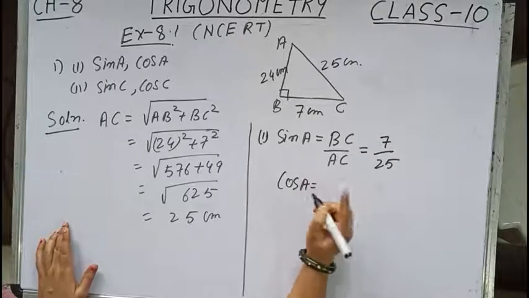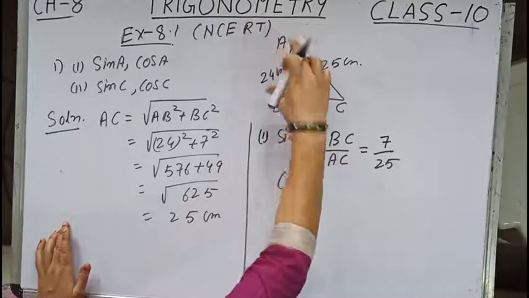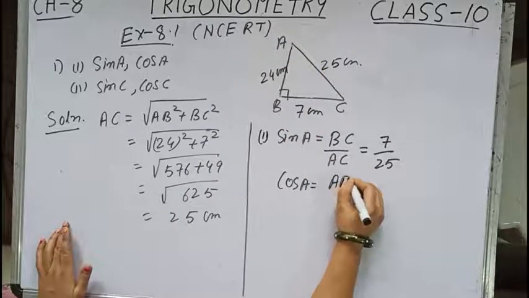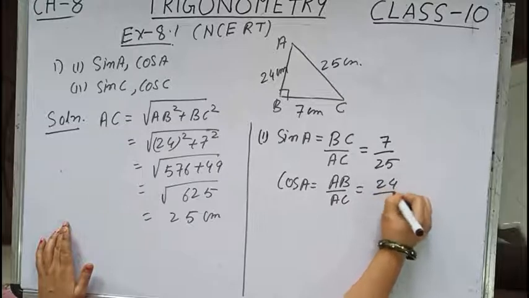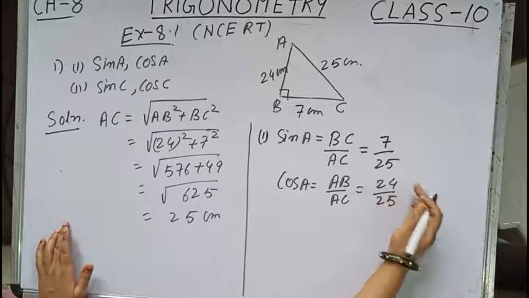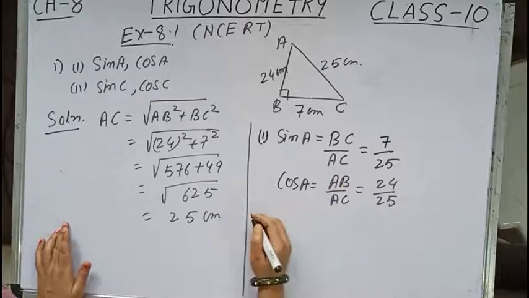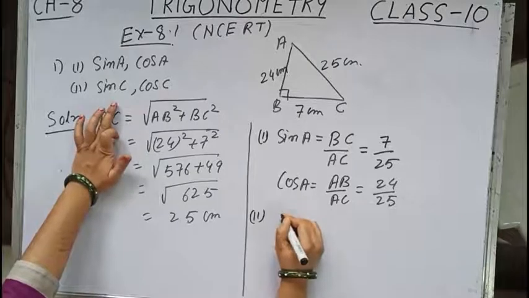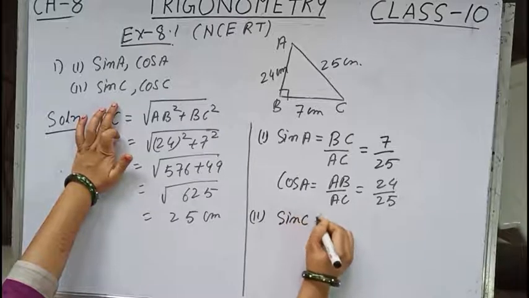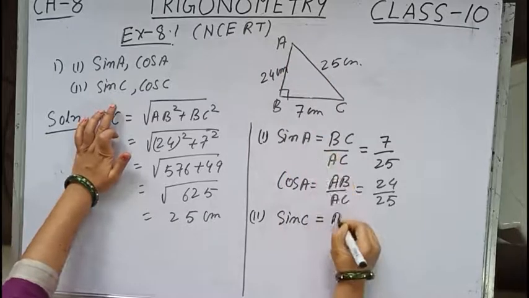Now next is cos A. Cos A is base by hypotenuse. So for this angle, the base is AB. So AB by AC. So AB value is how much, children? 24 by 25. I am not writing centimeter because that will be cancelled and hence the same ratio will be there. Number 2 is sin C. Now sin C, for this angle the perpendicular is AB.